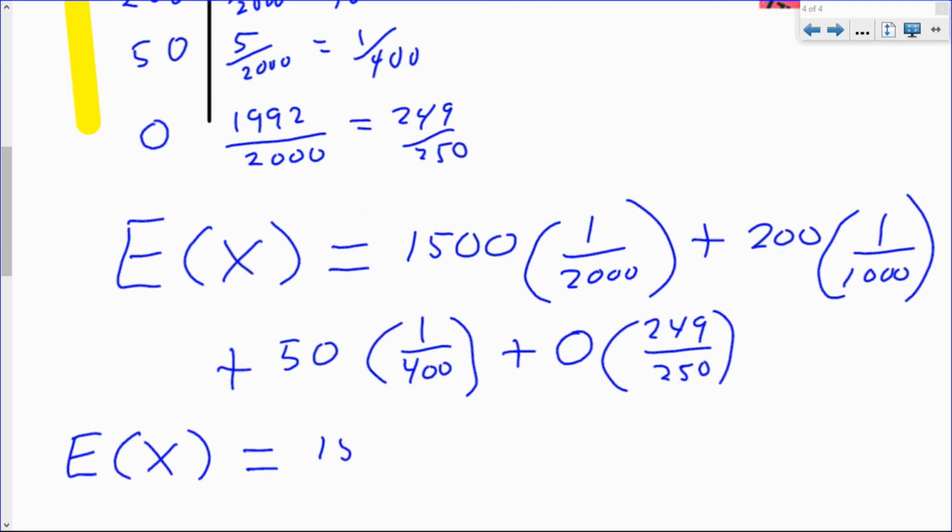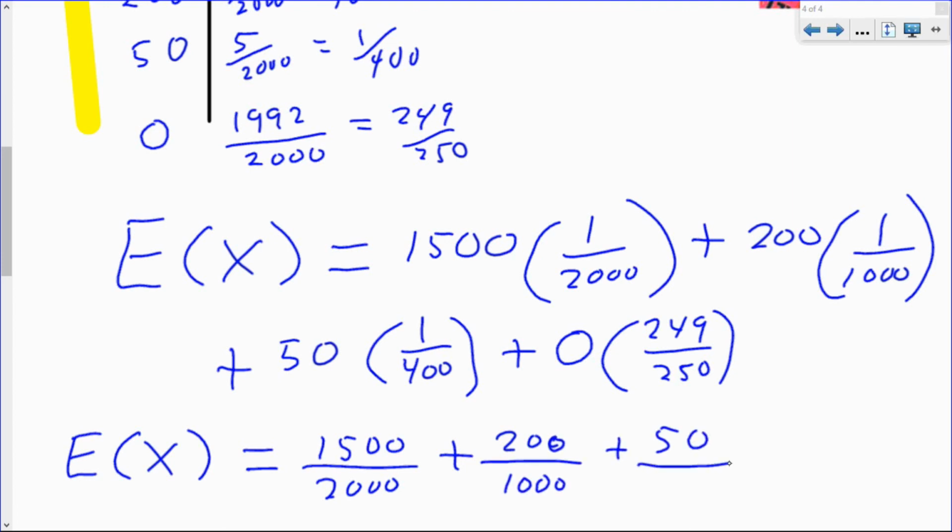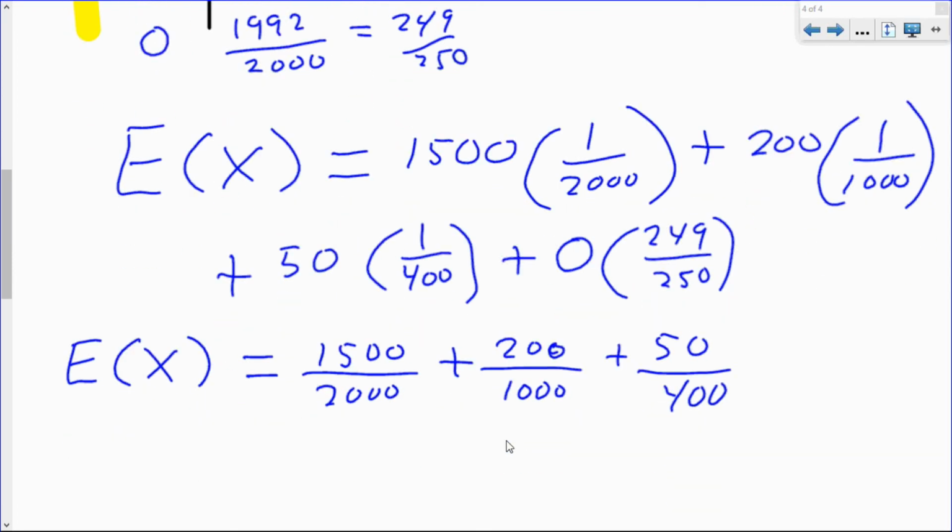So we get 1,500 over 2,000 plus 200 over 1,000. Sorry, 200 over 1,000 plus 50 over 400. If we add those up, it's actually easier to add them if they're all out of 2,000.